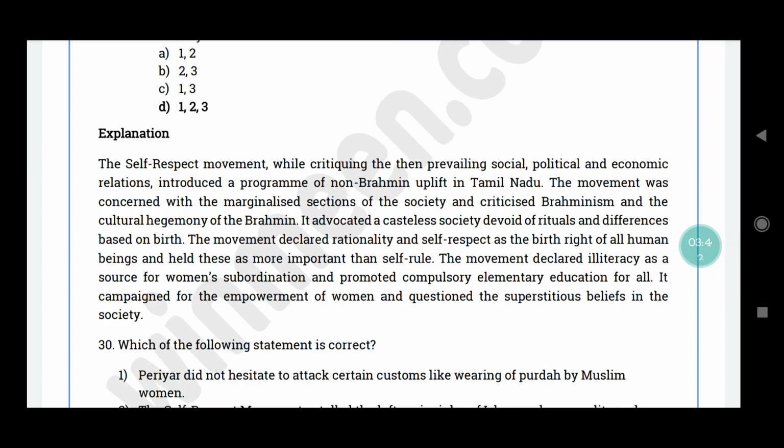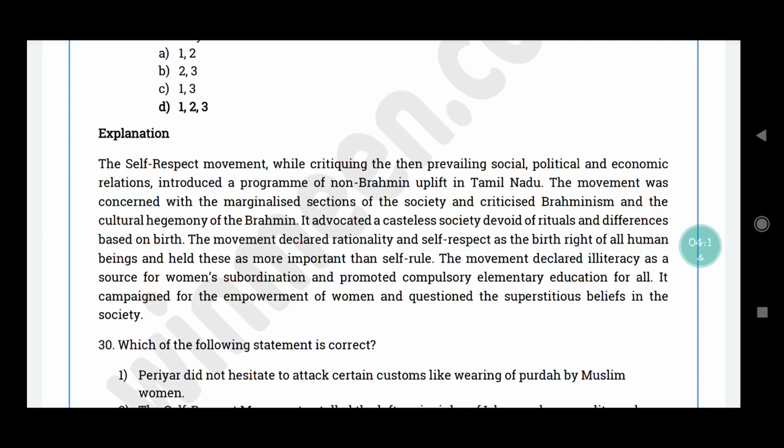Self-respect movement, while critiquing the prevailing social, political and economic relations, introduced a program of non-Brahmin uplift in Tamil Nadu. So in the movement they were concerned with the marginalized section சொல்லலாம், அதாவது சொசைட்டில இருந்து ஒரு marginalized section, and they also criticized Brahmanism and the cultural hegemony of Brahmins. So இதில் casteless society advocate பண்ணுறாங்க, and ritualஸையும் differences based on birthையும் இவங்க divide பண்ணாங்கன்னு சொல்லலாம்.